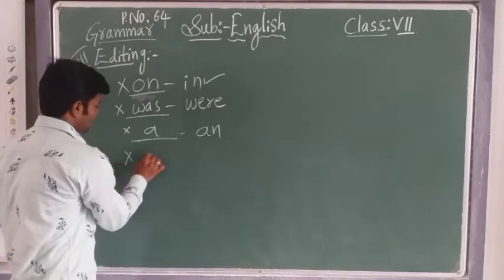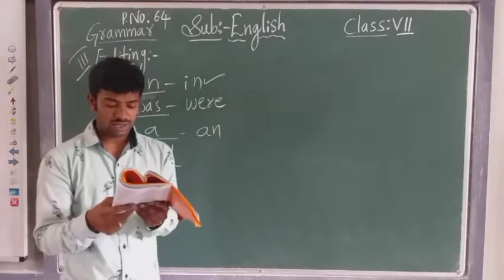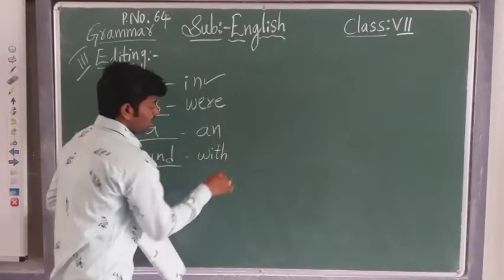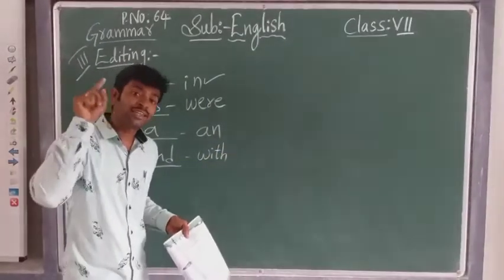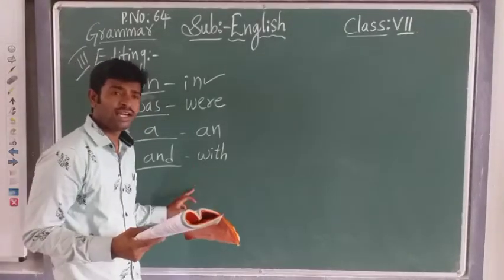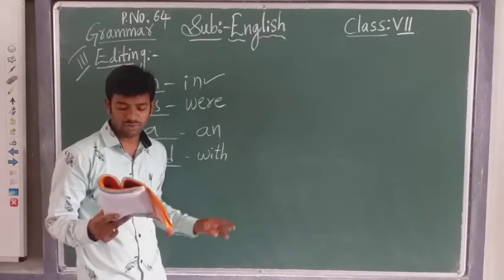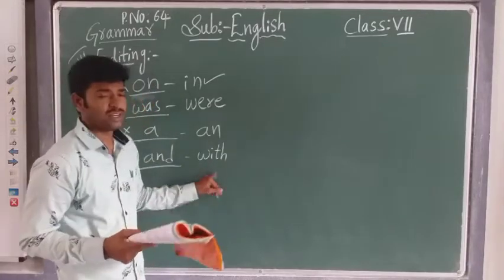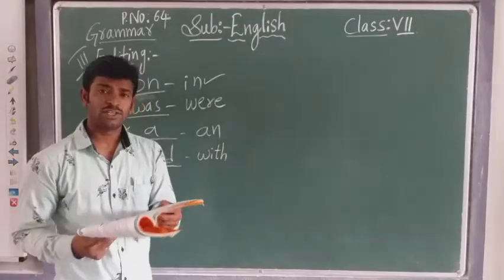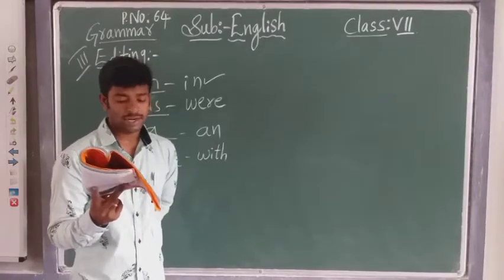Here in this sentence, and is given, children. Underline for and, it will not come. What will come? With. How is shooting the pebble and catapult? With the catapult he is shooting. Yes or no? And will not come there. So and is the error in the fourth sentence. With will come, children. This is the right answer. So with the catapult he made an aim to shoot a pebble.